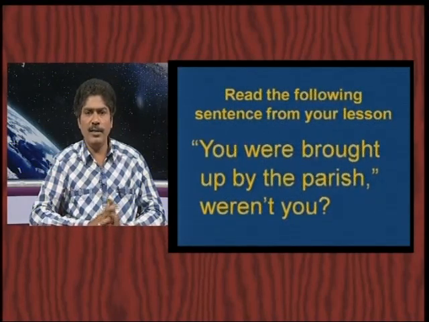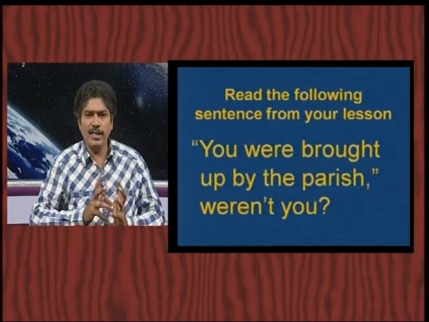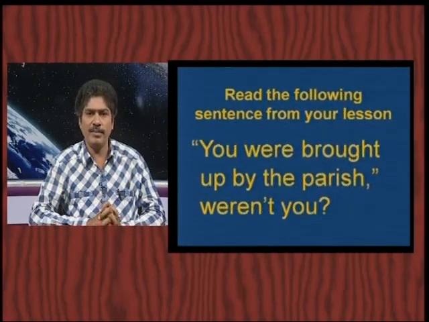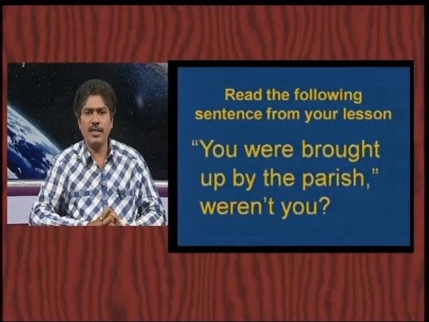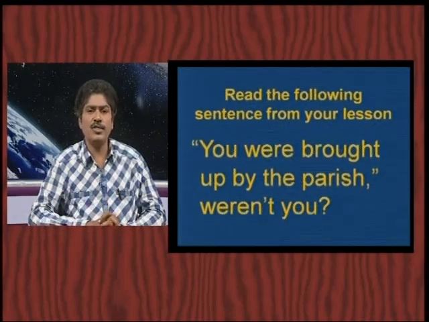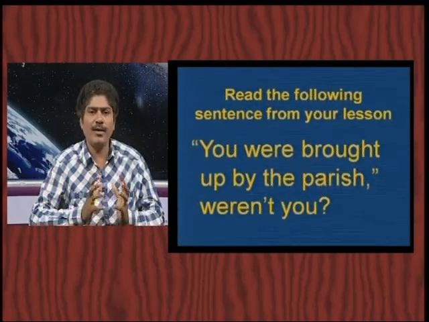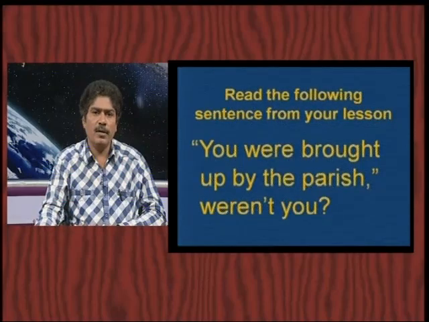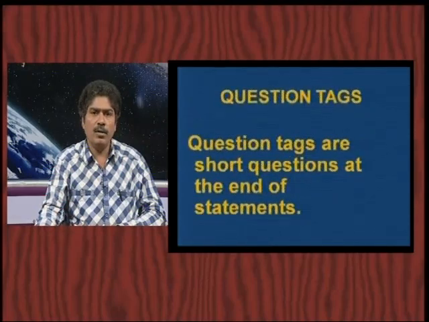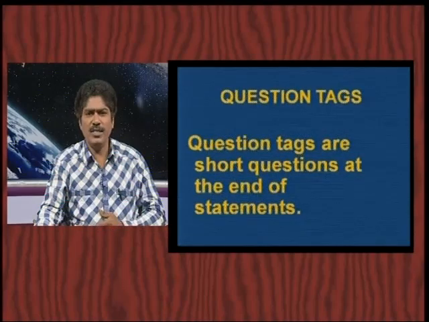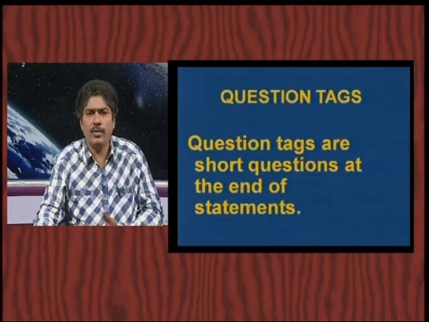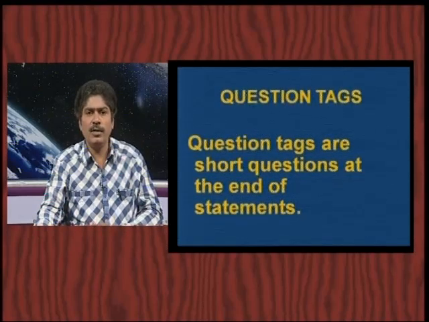See this question tag, and there are two parts there. One is a statement, you are brought up by the parish. The other one is a question tag. After the statement there should be a comma, and we should start the question tag with a small letter, and the question tag will be in contracted form. And why do we use these question tags? Why should we learn about them? When do we use these question tags? These things we should observe.